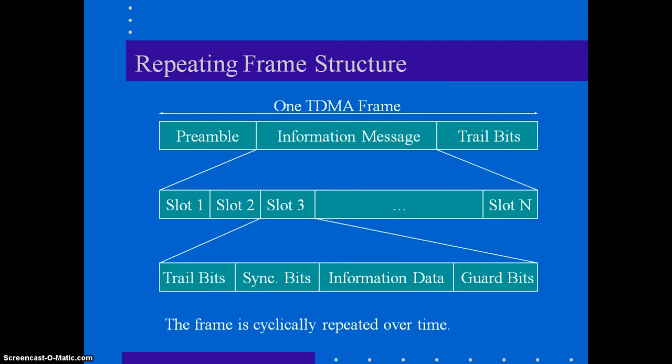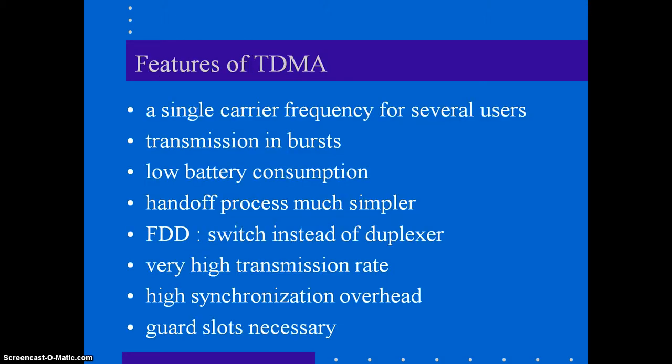This is the frame structure for TDMA. First is the preamble, followed by the information message, followed by trail bits. The information message will have n number of slots. Each slot will have trail bits, synchronization bits, information data and guard bits.